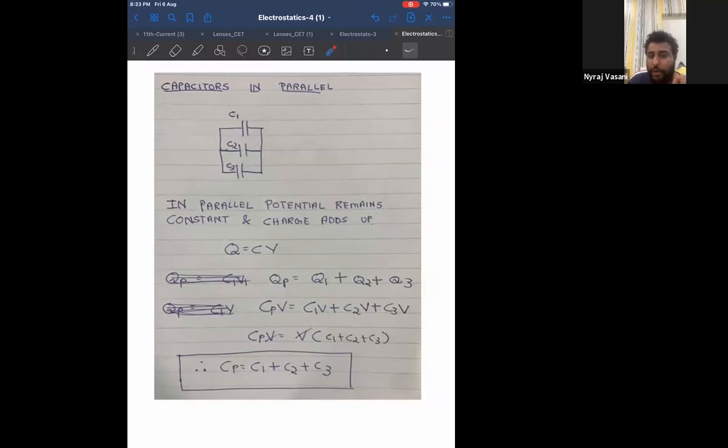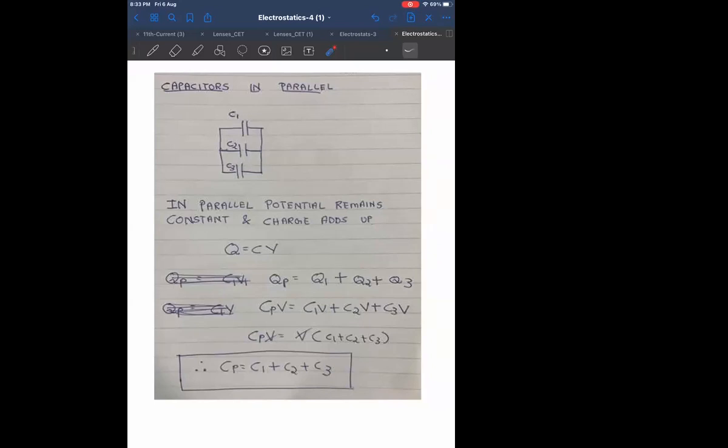Tell me, can you do it on your own without seeing capacitance in parallel? Therefore, can I say you have studied 3 formulae? One is the general formula for capacitance. Think in your mind, what is it? Q equal to CV. Capacitance in series, 1 by Cs is equal to 1 by C1 plus 1 by C2. Capacitance in parallel, Cp is equal to C1 plus C2 plus ... So start doing this derivation, then go to the next one. Start.